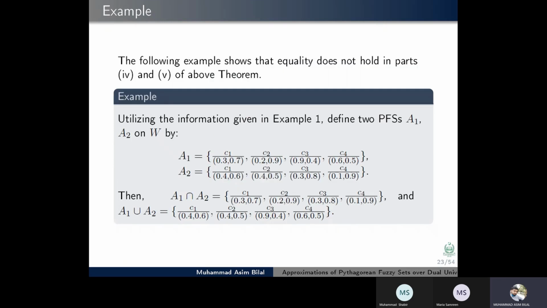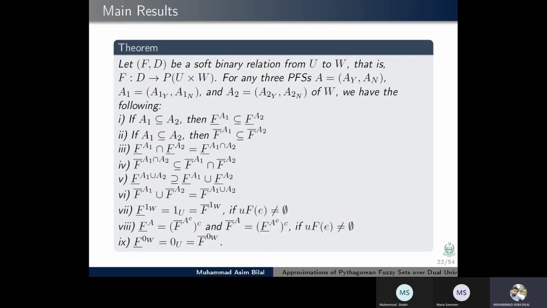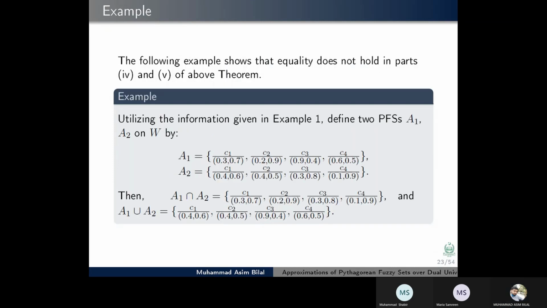The following example shows that the same results hold if we take the results with respect to the soft sets. The following example shows that equality does not hold in parts 4 and 5 of the above theorem. Utilizing the information given in Example 1, define two Pythagorean fuzzy sets A1 and A2 on W by this.